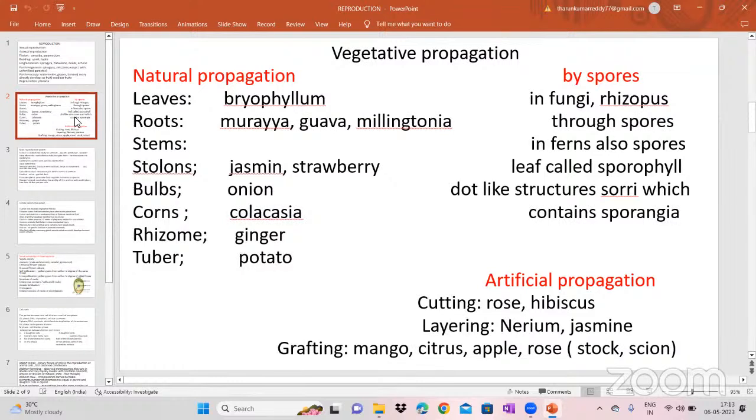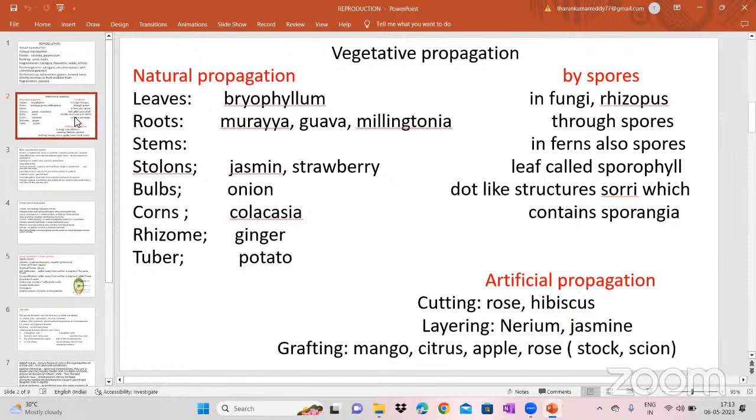Okay, cutting means if we cut the branch of any plant, rose and hibiscus, which undergo the cutting method, an artificial propagation method, if we cut it and put it in the soil, we will get a new plant. In layering, the part of the plant which touches the soil, the roots will grow.